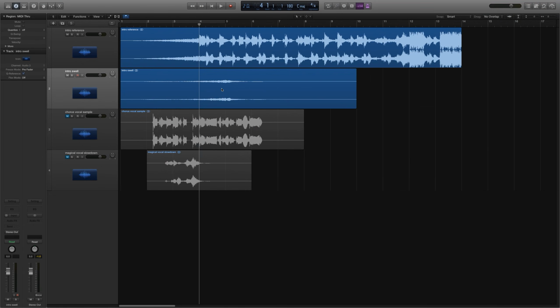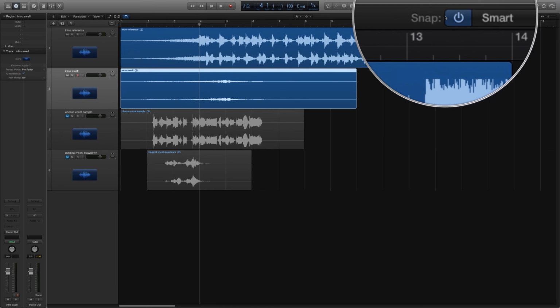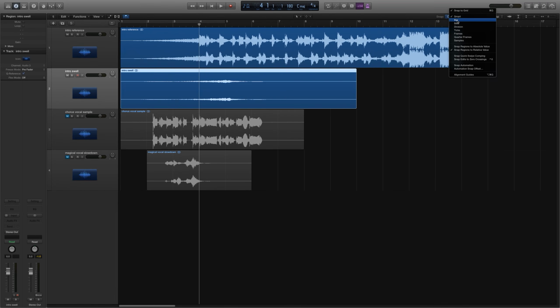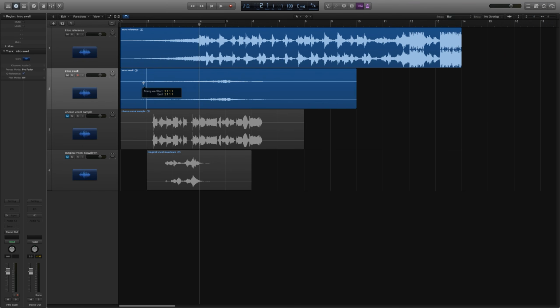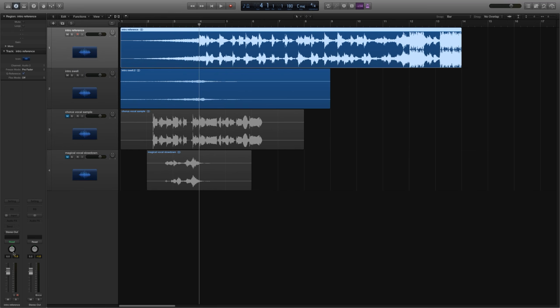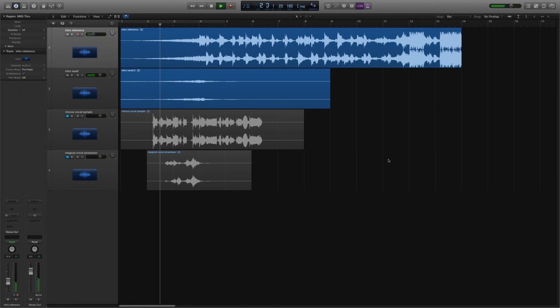All right, so let's start with the intro swell here. It looks like in the original, the tail end of the swell sort of ends at bar 4 here, where the keys and guitar sort of come in. So it looks like this one actually is about a bar too late. So what I'm going to do is go up to my snap menu up here, make sure that's turned on, change this to bar, and we're just going to cut out the very first bar here. We're going to pull this back. Let me pull the reference track volume down, and let's see if those match up okay. Yeah, there we go. It's pretty good.